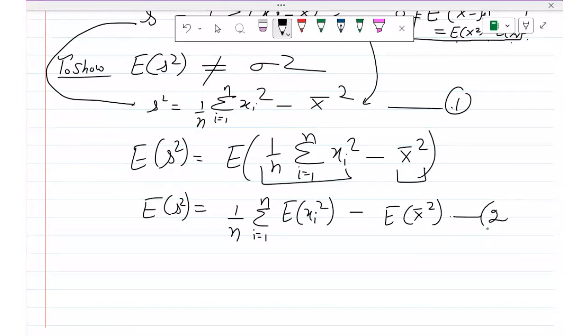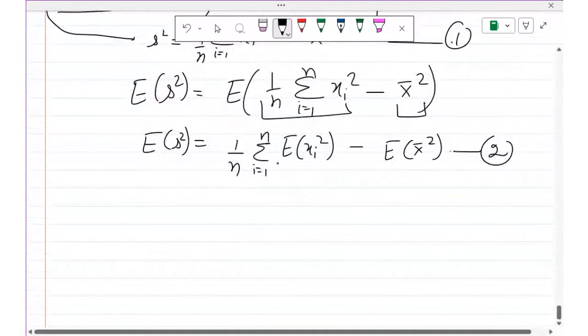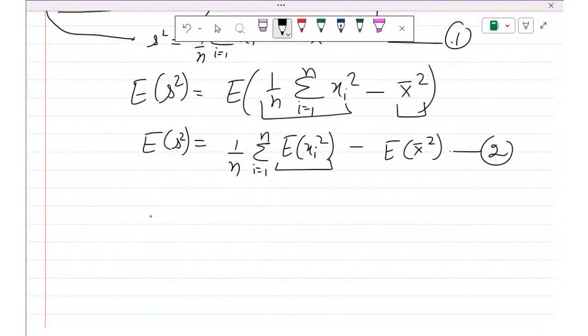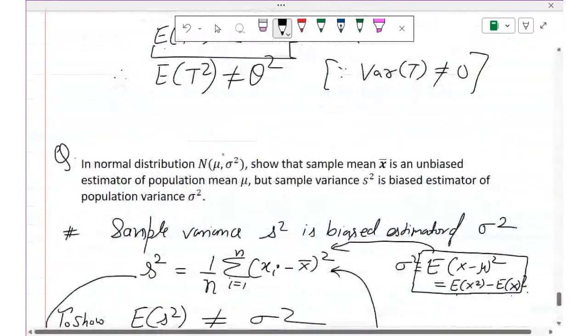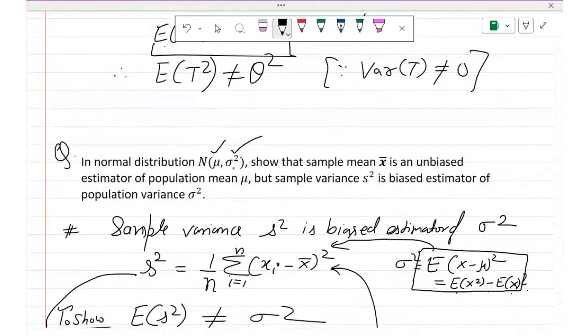So students, how are we finding E of xi square? From the previous experience, you must be clear how we are finding E of xi square. You know the variance of xi. Because this sample has been taken from the normal distribution, where mean is mu and variance is sigma square, the variance of xi will also be sigma square.